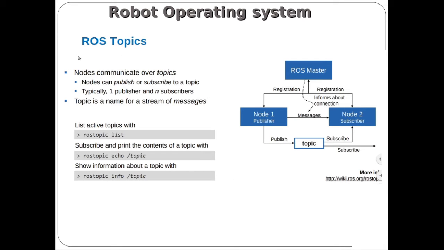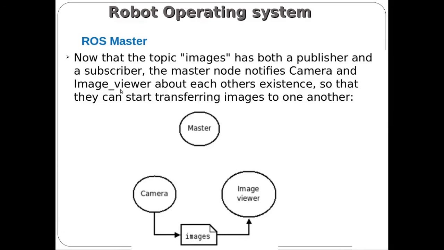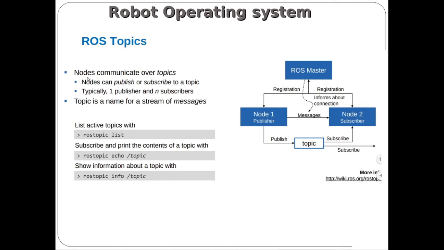Next we will be seeing about the ROS topic. We already discussed the ROS master and ROS node. While discussing the ROS node, these two nodes communicate with each other through the topic. Let me see what is meant by topic. A topic is the medium through which two nodes can communicate with each other. That medium is a type of name, the topic name. If two persons are communicating, we should have a common topic. It is like a medium.